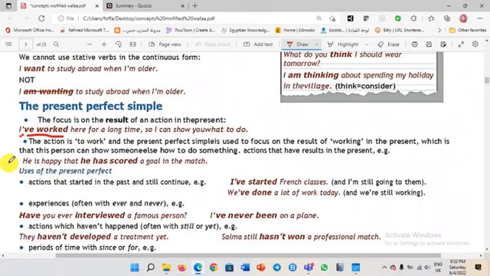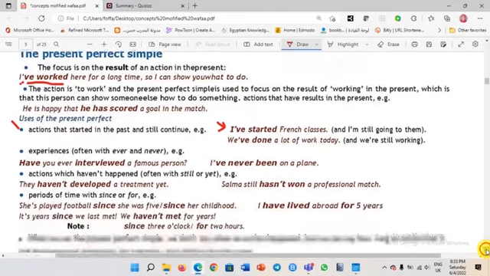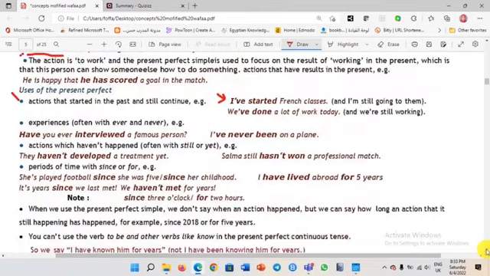We use the present perfect tense also for actions that started in the past and still continue. Example, I've started French classes. That means I didn't finish and I'm still going to them. We have done a lot of work today. That means we are still doing what? We are still working. So the action is unfinished.